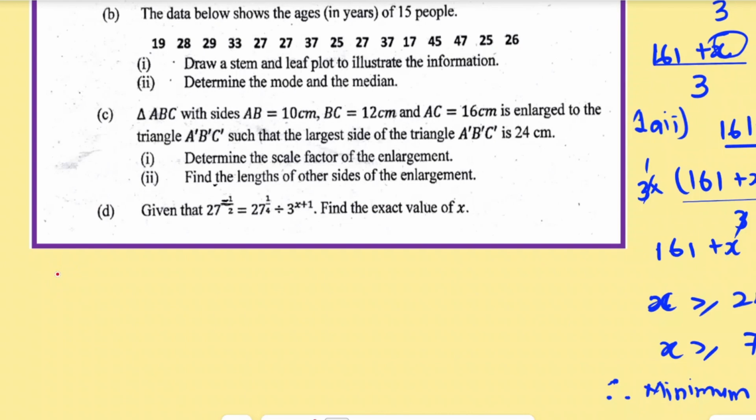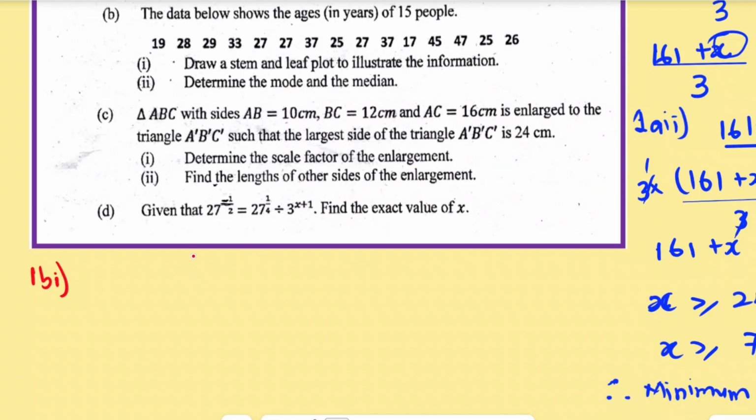That is question 1B, 1BI. Let me read the question. The data below shows the ages in years of 15 people. And these are the ages: 19, 28, 29, 33, 27, 27, 37, 25, 27, 37, 17, 45, 47, 25, and 26. Now we have to draw a stem and leaf plot to illustrate this information. And after that, we use this information to determine the mode and the median.